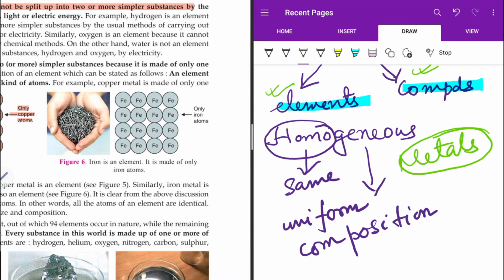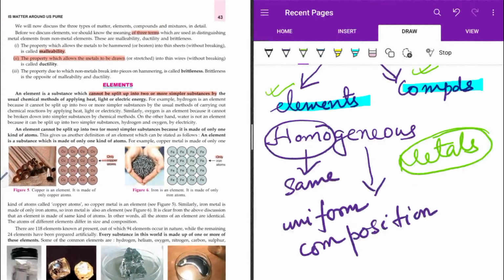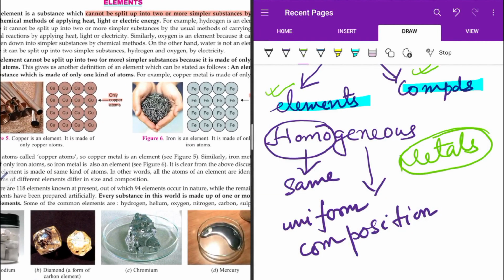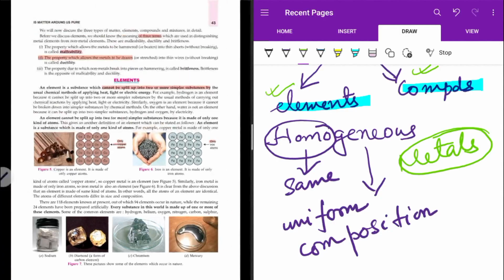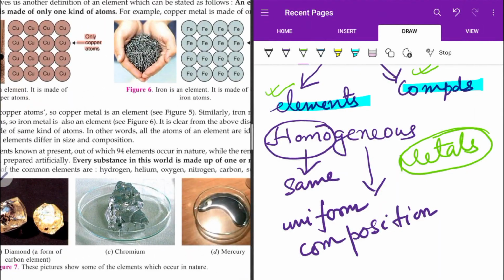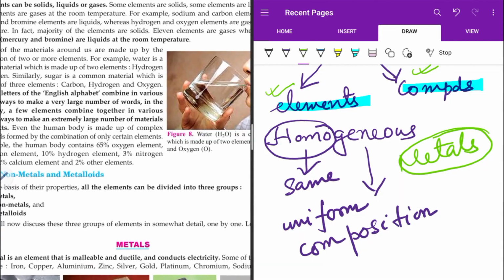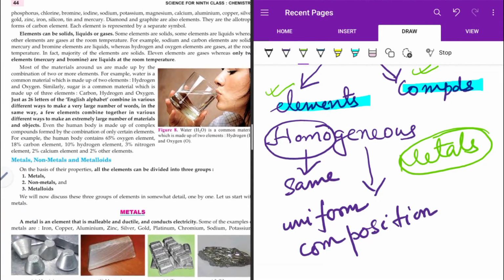Now over here, iron. Iron means it contains only Fe atoms, nothing else. Sodium contains only sodium in it. Chromium contains only chromium atoms. Mercury will contain mercury atoms. Oxygen will contain oxygen atoms. So these are all elements.